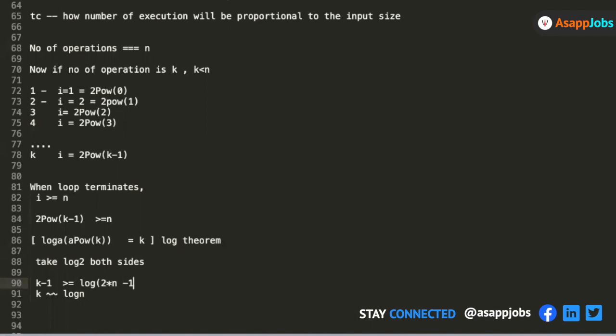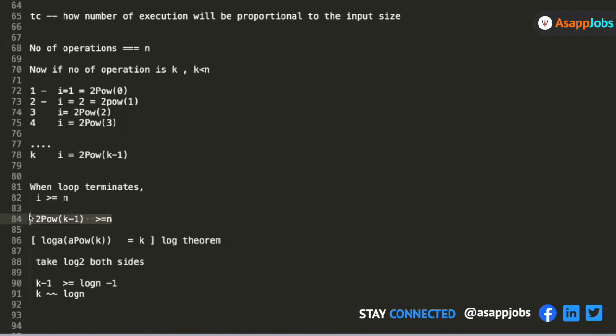So it's basically like what you said, 2 power k minus 1 is greater than or equal to n, right? This is the equation. Yes. I applied logarithms, and it was like 2 power k is greater than or equal to 2 times n, right? 2 to the power k is greater than or equal to 2n. Yes. And then I applied log over both the sides.